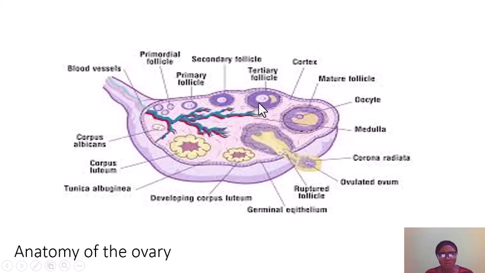This tertiary follicle contains more rings of granulosa cells, now infused with a portion known as the antrum. This antrum contains fluid which gradually pushes the oocyte to a corner. Now this develops further to form the matured follicle.